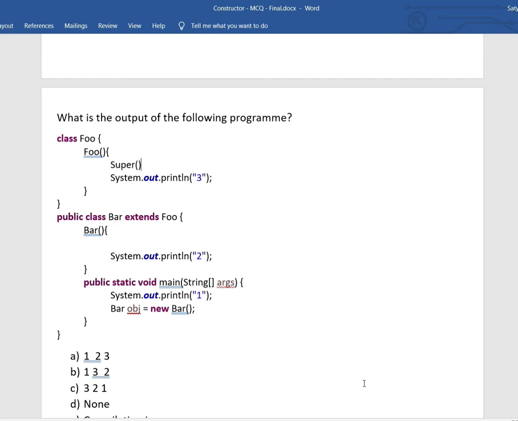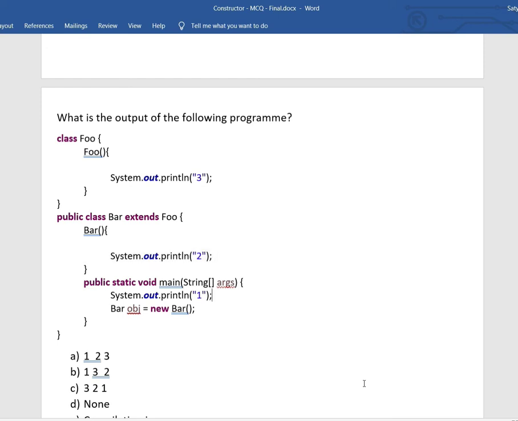Here there is no superclass, so it will call the Object class constructor, and after all the superclass constructors are done, our actual constructor will be executed. So in our case, first 3 will be printed, after that the Bar constructor's 2 will be printed,